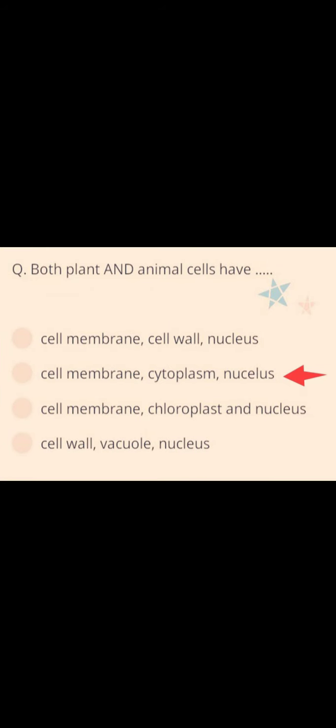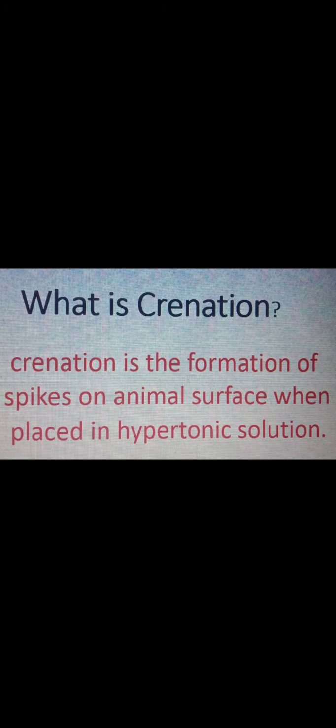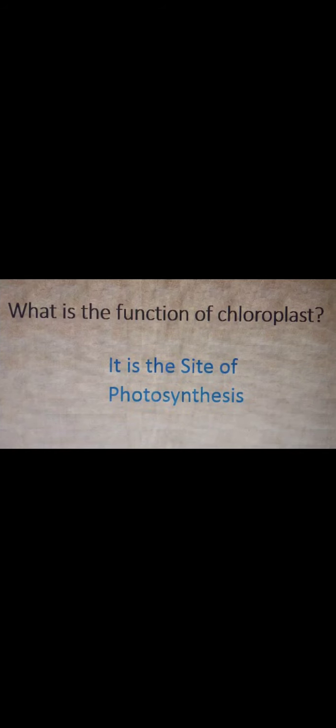Both plant and animal cells have cell membrane, cytoplasm, nucleus. Which two structures are present in red blood cell? Cytoplasm and cell membrane. What is crenation? Crenation is the formation of spikes on animal cell surface when placed in hypertonic solution. What is the function of chloroplast? Chloroplast is a site of photosynthesis.